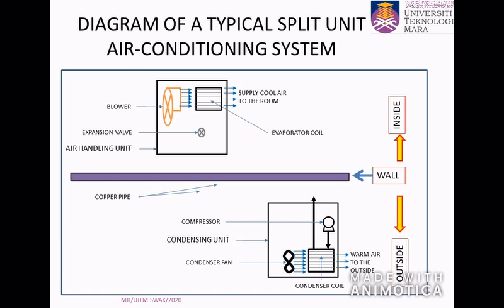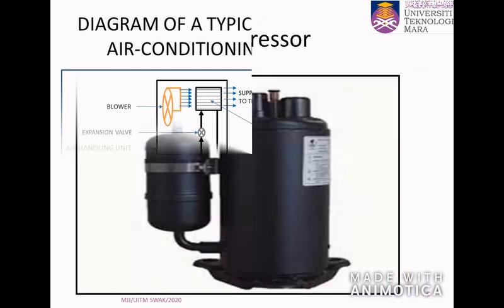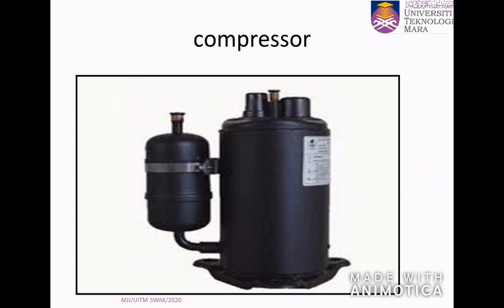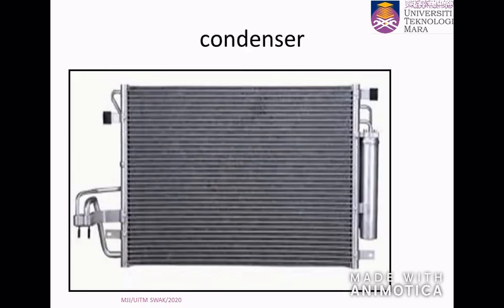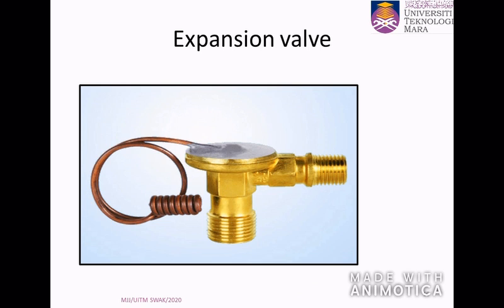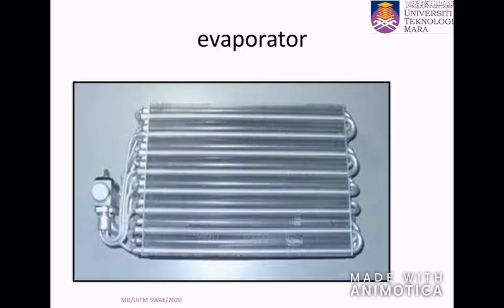Diagram of a typical split unit air conditioning is actually split into two compartments, the inside compartment and the outside compartment. Inside compartment comprises expansion valve and evaporator, and outside comprises compressor and condenser. This is example of a compressor. This is condenser, or also known as condenser coil. This is the expansion valve, and this is the evaporator, or also known as evaporator coil.